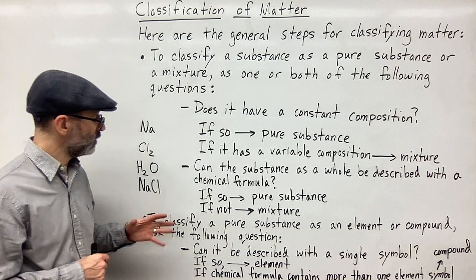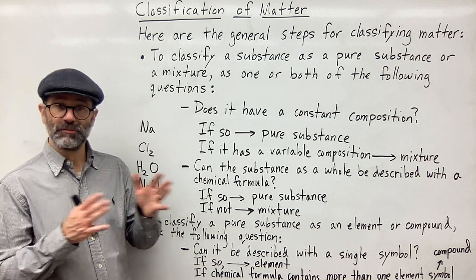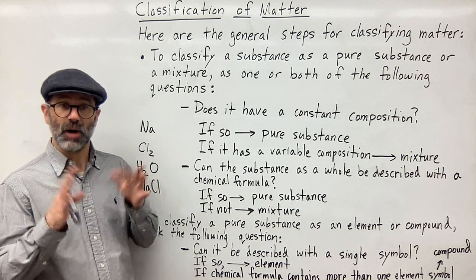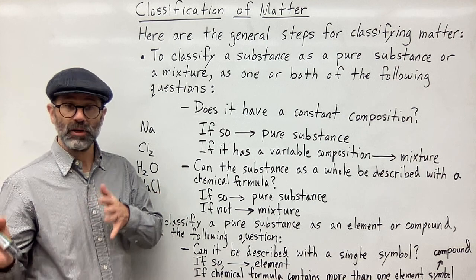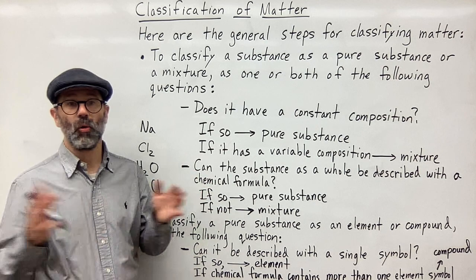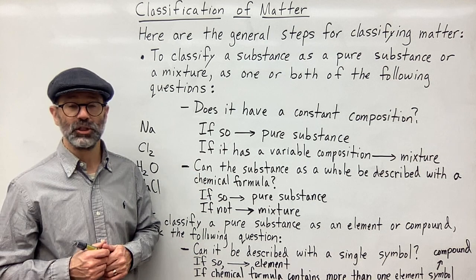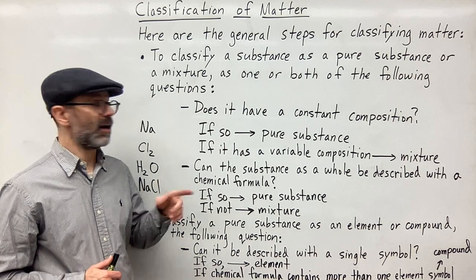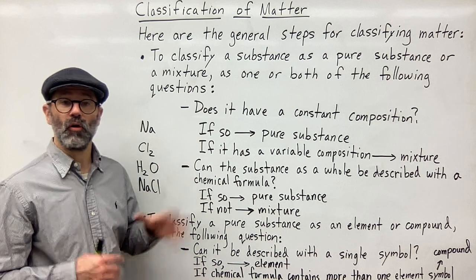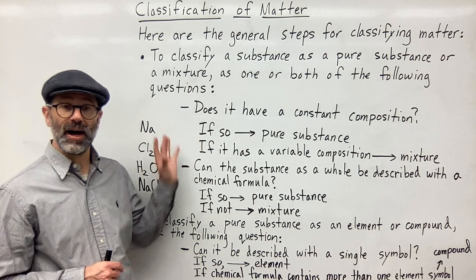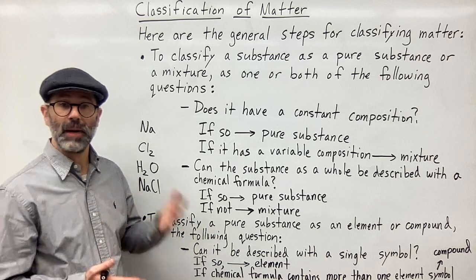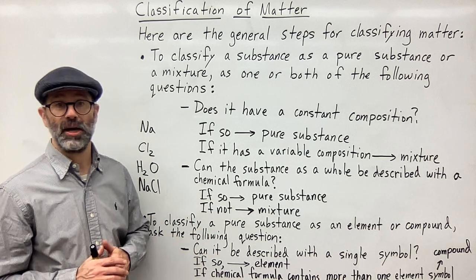So that is the way you would determine whether something is a homogeneous mixture or a heterogeneous mixture. Okay, so in the next part of this video, I'm going to draw out a flow chart that might help visualize this better.